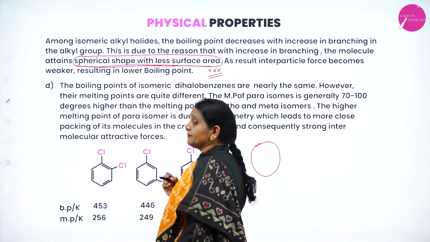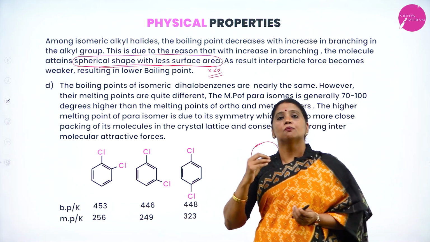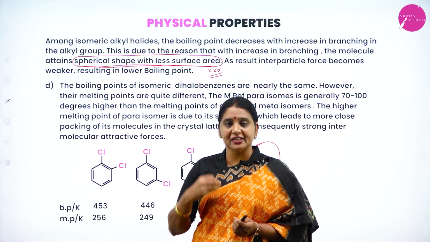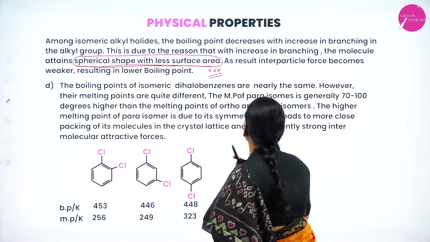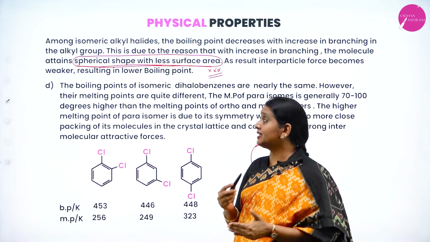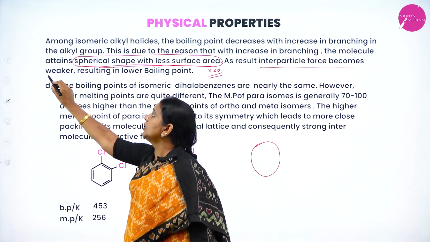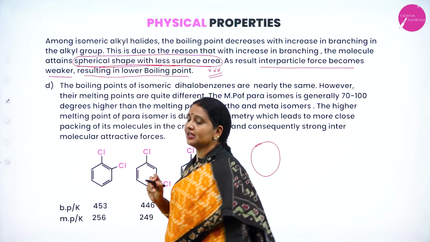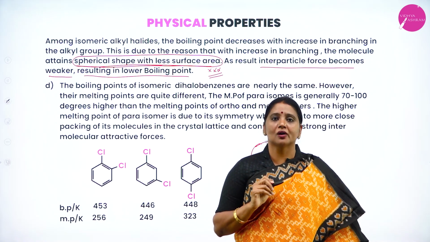As branching increases, the molecule attains spherical shape. As it attains spherical shape, it has less surface area. When surface area decreases, its interparticle force of attraction becomes what? Weaker. As force of attraction is weak, it requires less temperature to boil. Therefore, it possesses lower boiling point.